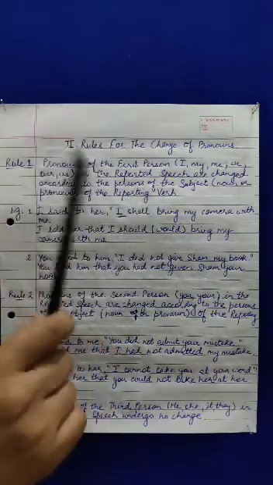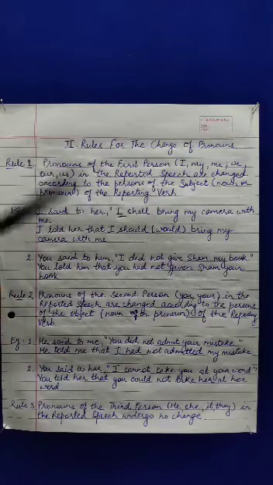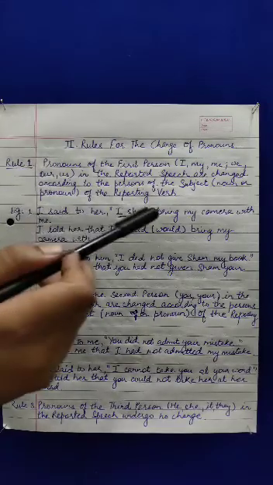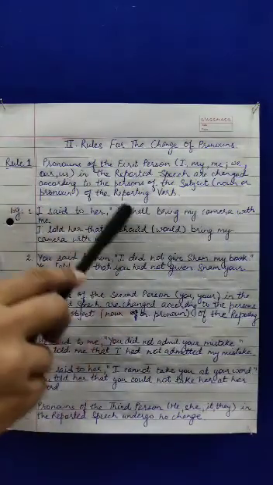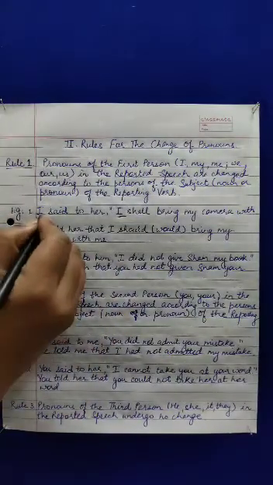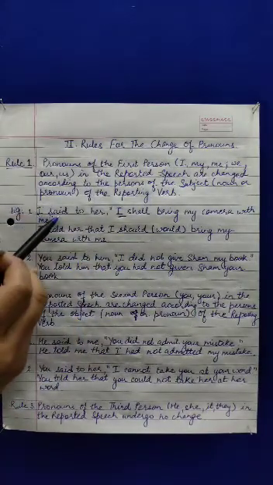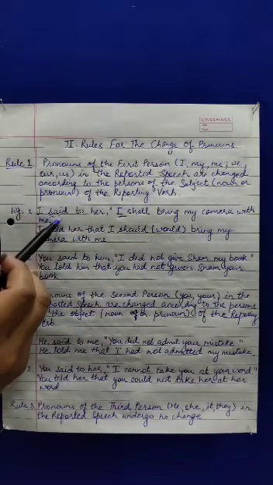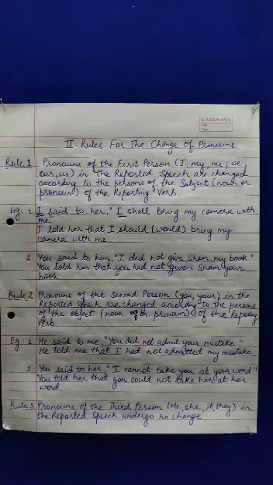Now, to understand this part, let's see this example. 1. I said to her, "I shall bring my camera with me." Now, the part which is in inverted commas is the reported speech. Here, this said is the reporting verb and this is the subject.